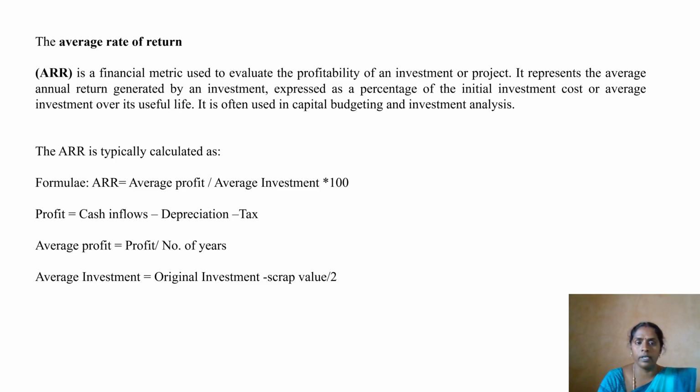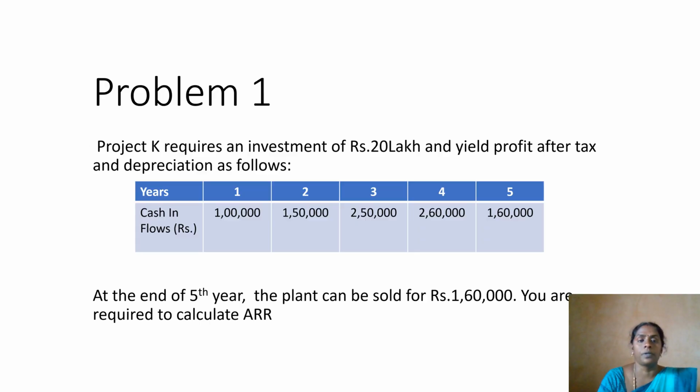Shall we go for a problem now, for an ARR problem now? Hope you understood the ARR method, and how to calculate the formula also. Fine, we'll go. First one, problem 1. Project K requires an investment of rupees 20 lakh and yields profit after tax and depreciation as follows. The 5 years are given. Cash inflows for 5 years.